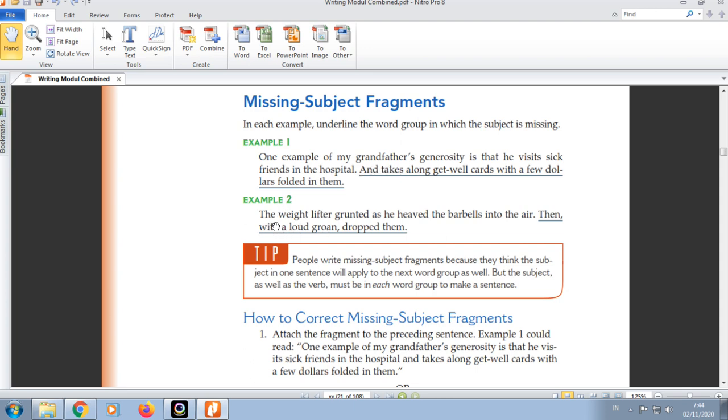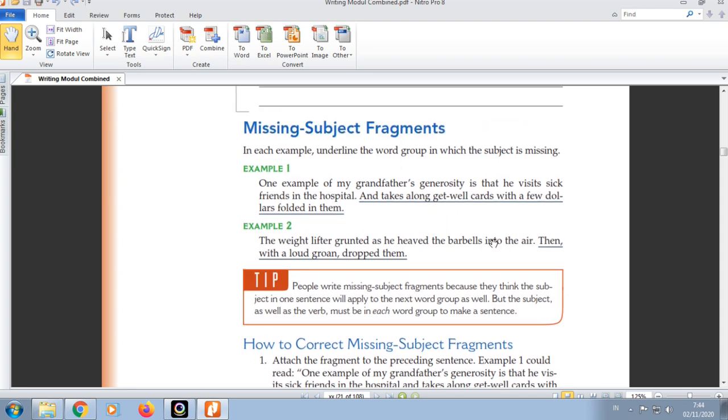Example number 2. The weightlifter grunted as he heaved the barbell into the air. Yeah, this is a sentence. Then, comma, with a loud groan dropped them. Okay, dropped is a verb. Missing a subject here. There is no subject here.